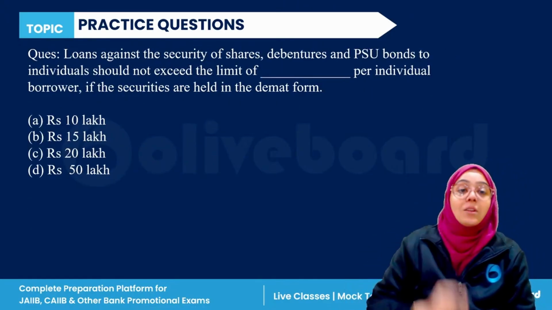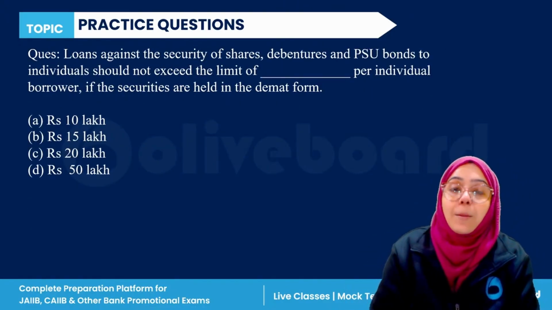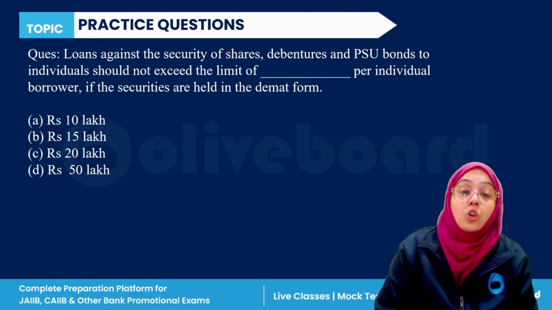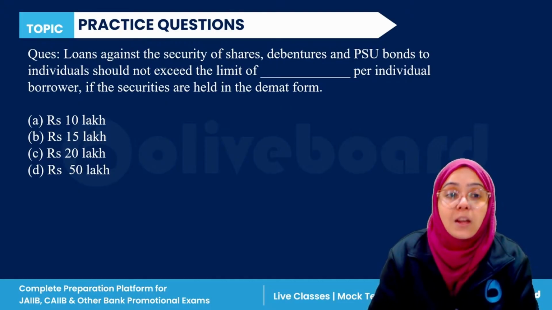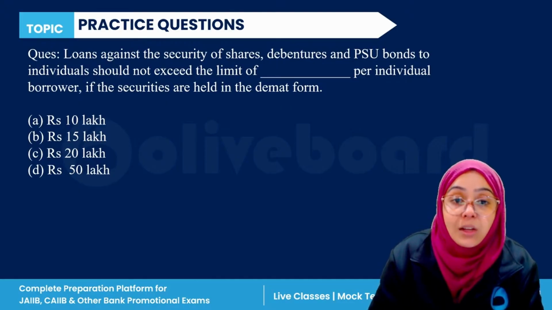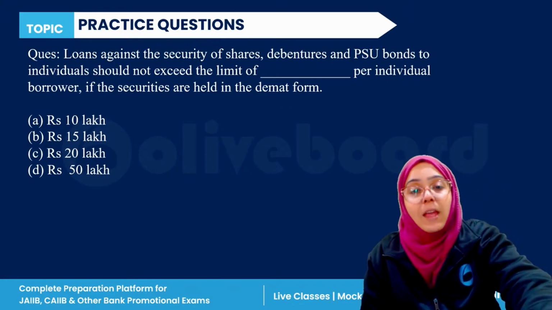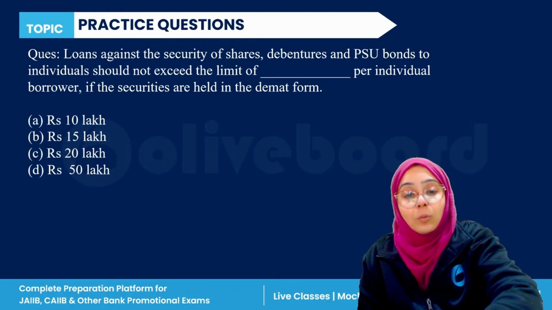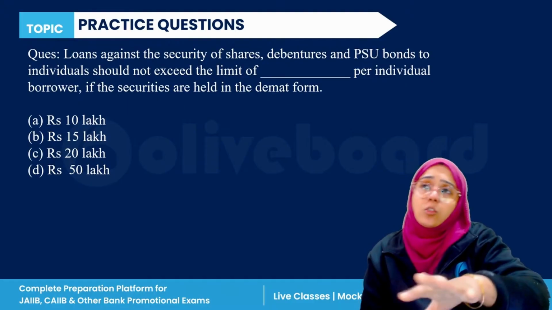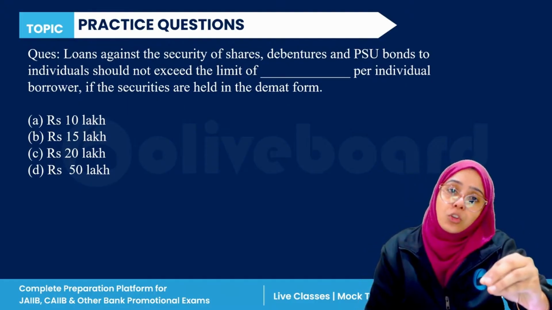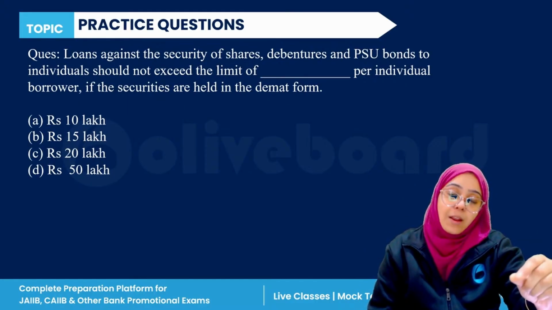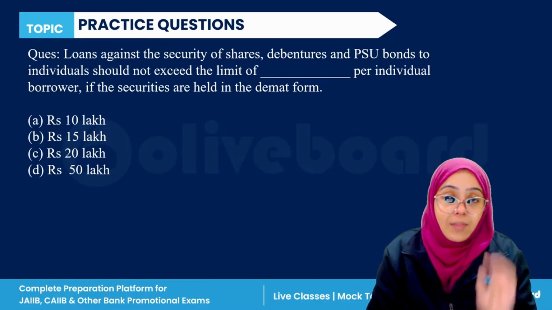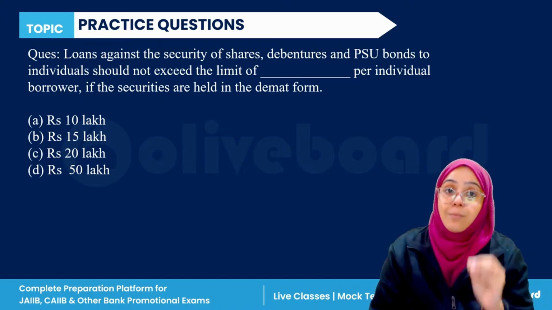Next question. Loans against the security of shares, debentures, and public sector undertaking bonds to an individual shall not exceed the limit of dash per individual borrower if the securities are held in demat form. Everyone, please answer this question. These are very important questions because they are one-liner and fact based. So you can expect these types of questions in your examination, and that's why I'm giving you this Macmillan book.